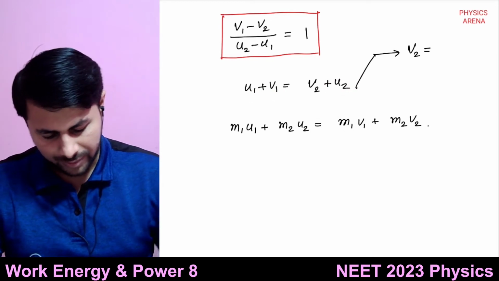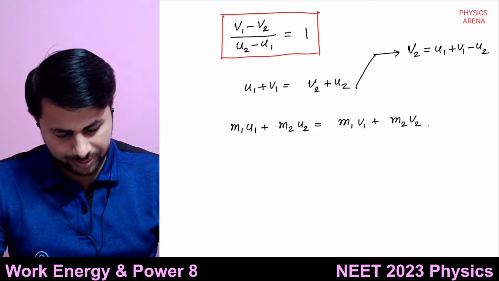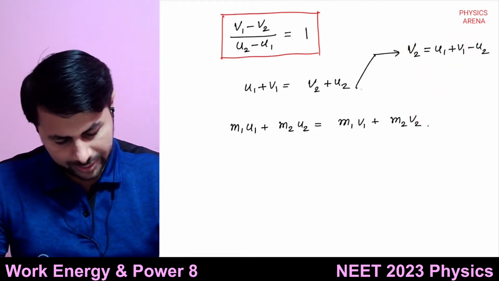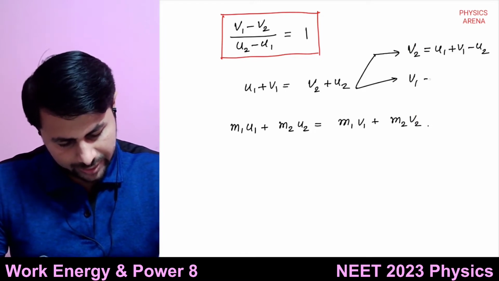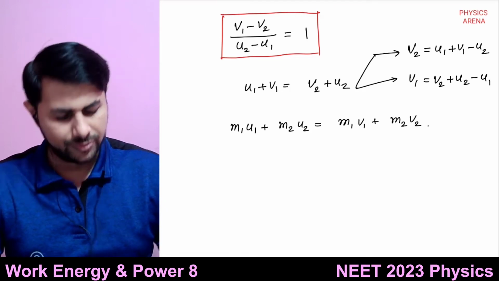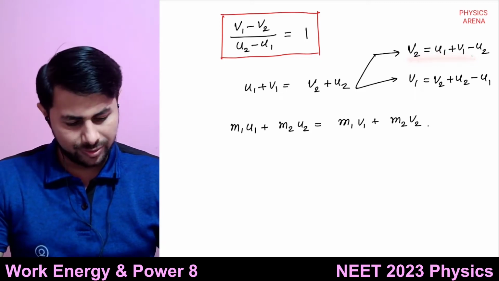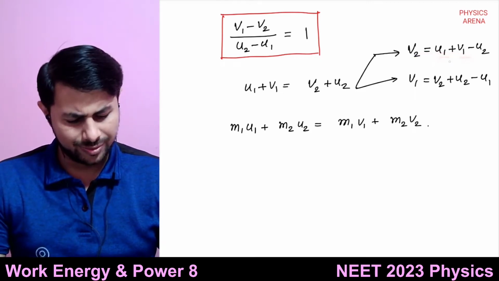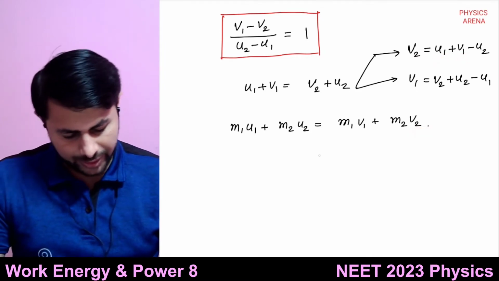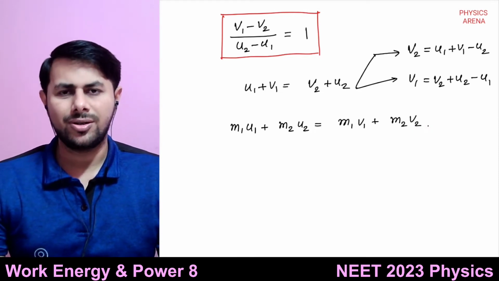So we can substitute that here. We also get v1 is equal to v2 plus u2 minus u1. So let's substitute v2 equals u1 plus v1 minus u2 here. If we substitute for v2, we'll get an expression for v1.